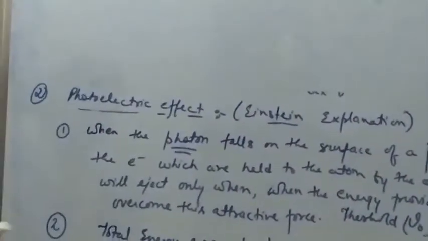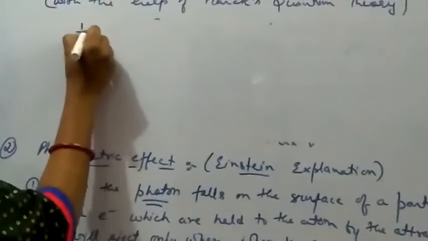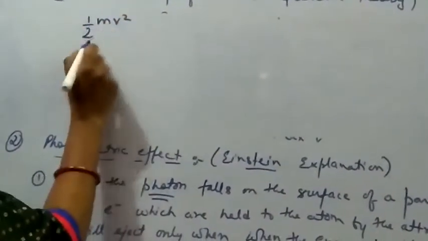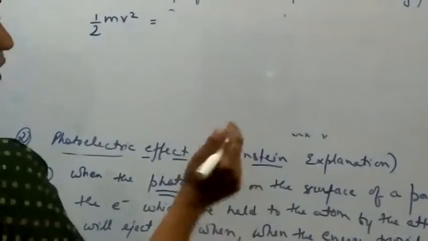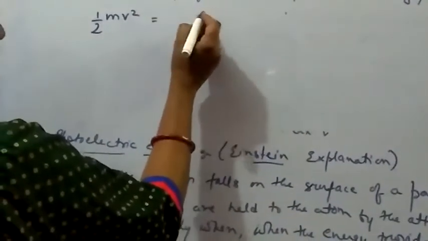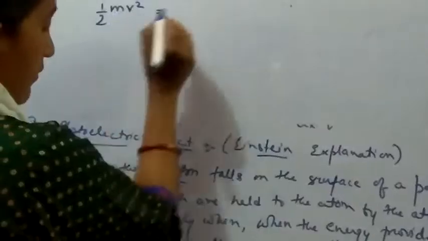So I will write down here half mv square, that is the kinetic energy of the electron. I will write the equation in that format only. Energy of the photon here.